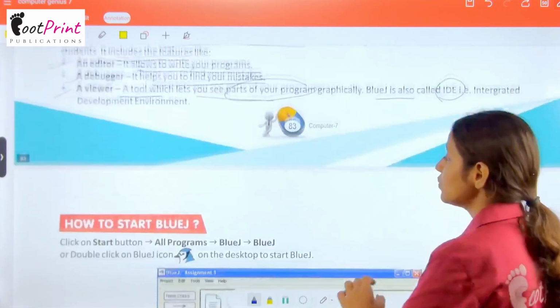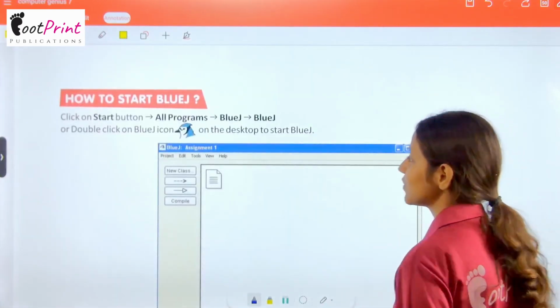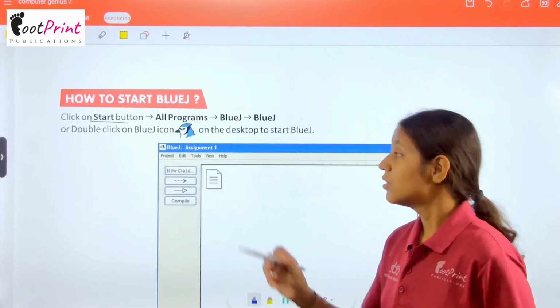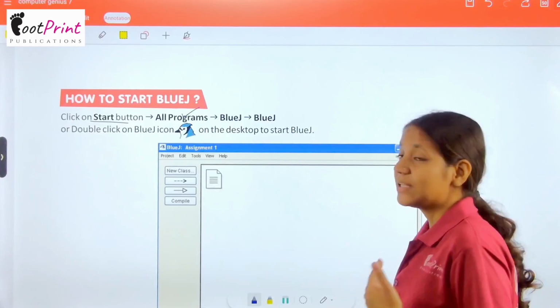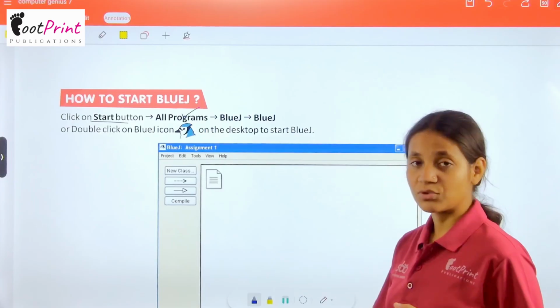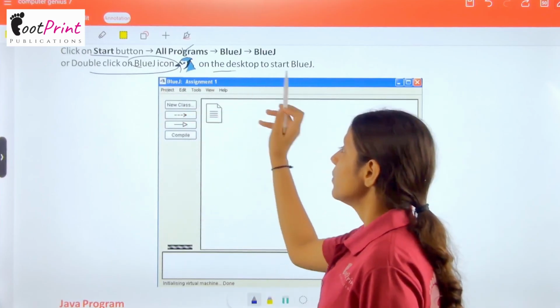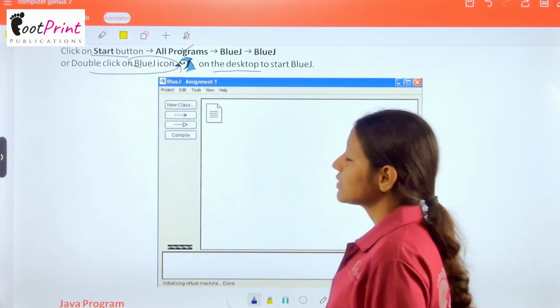Now we have how to start BlueJ. Firstly, click on the Start button, then go to All Programs, then BlueJ, and then just click BlueJ. Or double click on the BlueJ icon present on the desktop to start BlueJ.